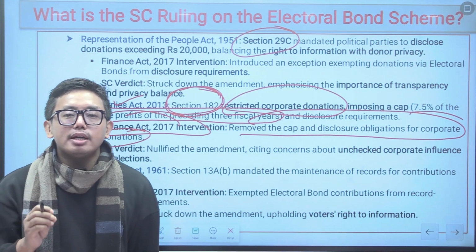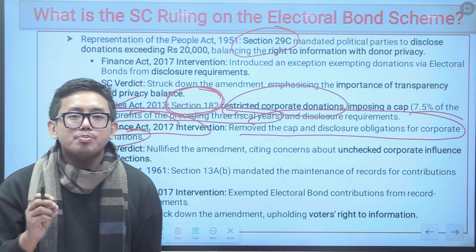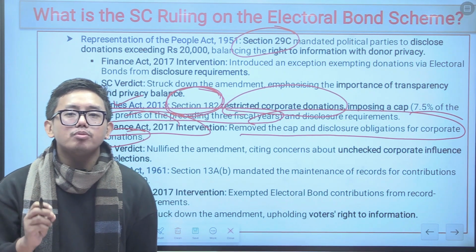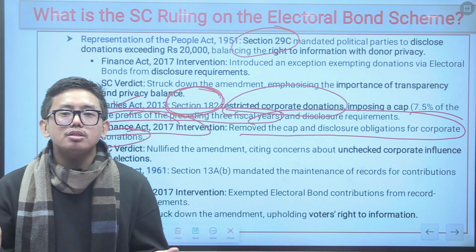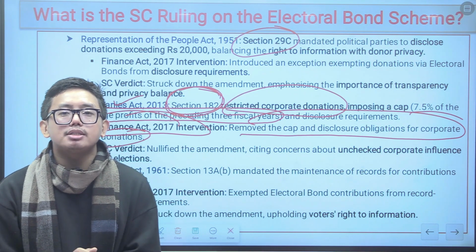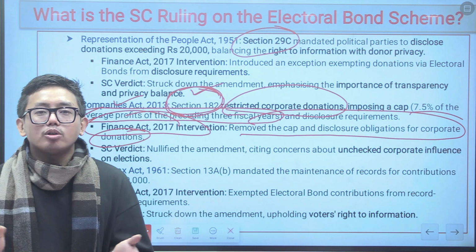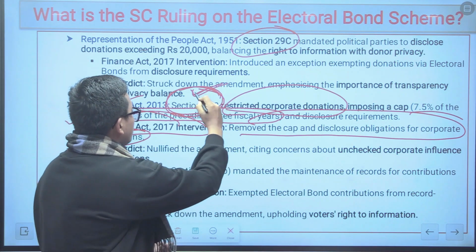And the Supreme Court of India again nullified this provision of the Finance Act of 2017, because as per the Supreme Court of India, this provision would lead to unchecked corporate influence in the political parties. So this is the reason why the Supreme Court of India struck down the provision that was made by this Finance Act of 2017. And also the Supreme Court of India reinstated Section 182 of the Companies Act of 2013.